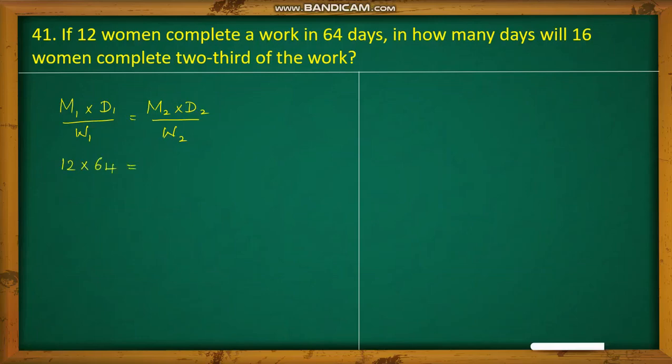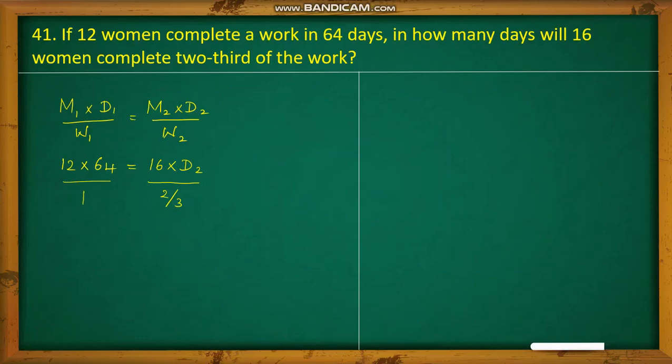And in the second scenario they have asked how many days will 16 women complete 2/3 of the work. So M2 will be 16 and D2 we have to find out. Now here, since in the second scenario it is given 2/3 of the work, we can take W2 as 2/3. So here W1 will be the whole, 1.